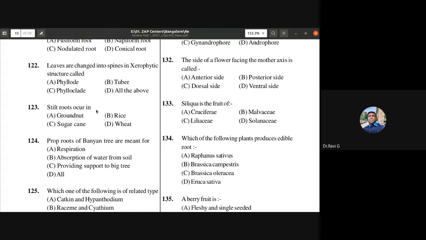Stilt root. See, you find this in the sugarcane and maize. I had given you that they are balancing roots. They provide mechanical strength to the plant. So stilt roots occur in sugarcane.